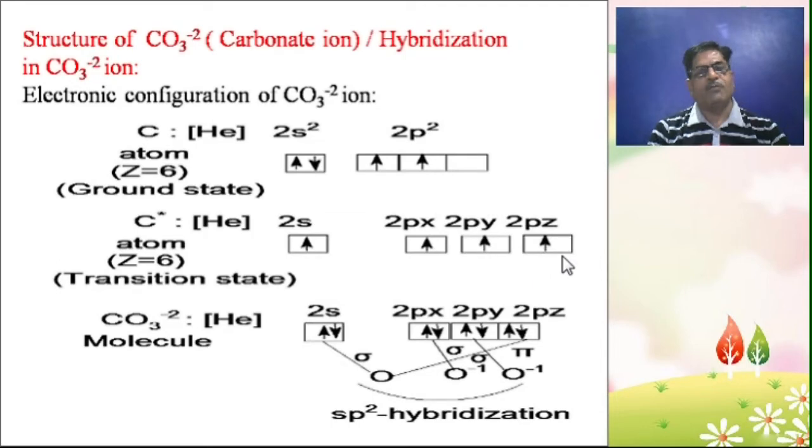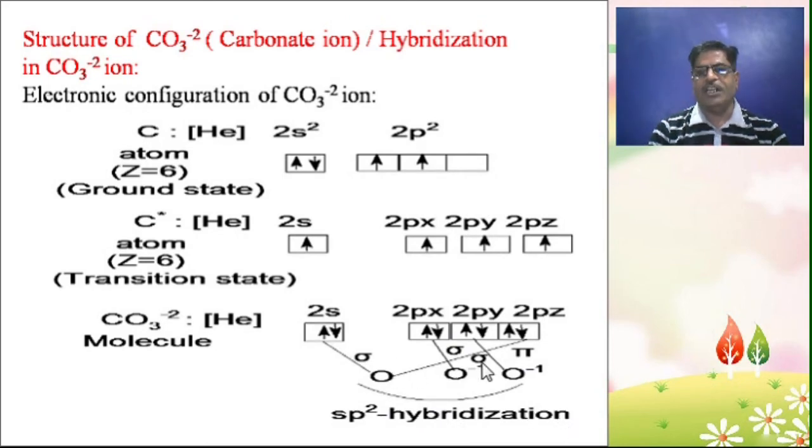Now there are four unpaired electrons available. These four unpaired electrons combine with three oxygen atoms. Here three oxygen atoms and the CO3 2 minus ion will be formed, and sp2 hybridization occurs here.